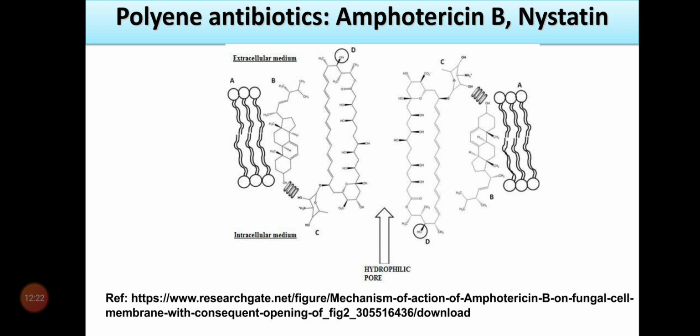This occurs on the cell wall, and due to this there is a disruption; we can say the cell wall integrity is disturbed. The cell wall integrity does not remain, and there is a leakage of intracellular content, and we get the fungicidal or fungistatic activity with the help of this polyene antibiotic.